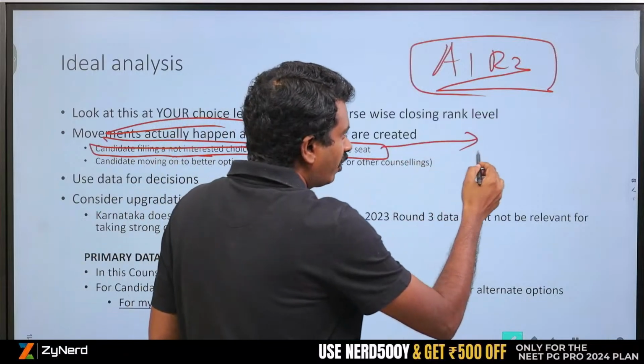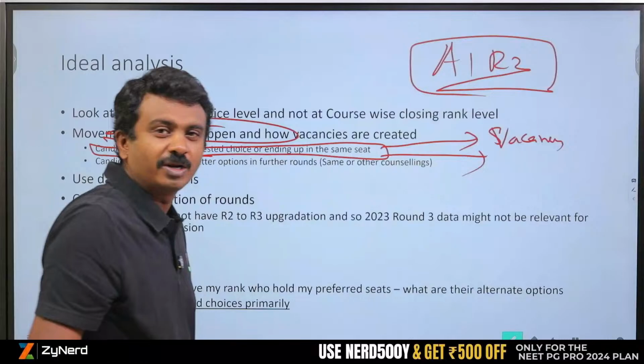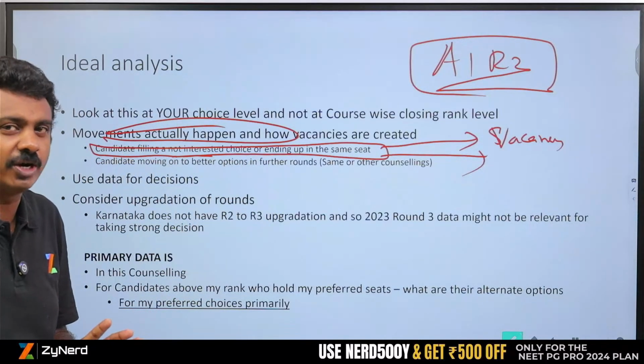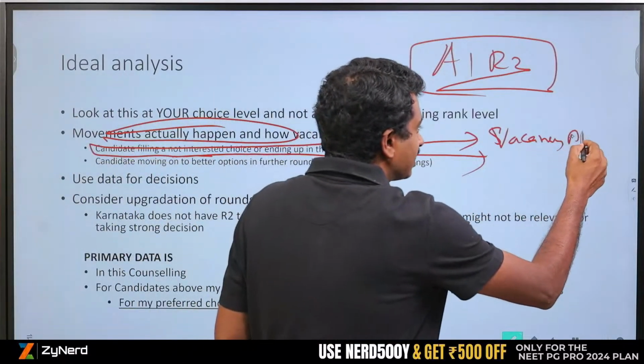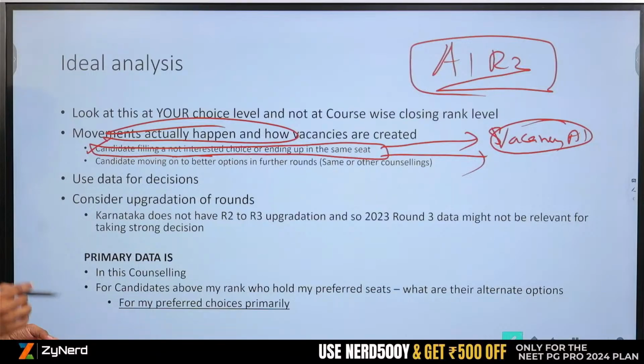How will you come to know? If there is a vacancy in the next round, you will come to know, or you call up the candidate, you will come to know, or if the state releases an admitted list, you will come to know. All India does not release. So we will have to wait for All India vacancies. Basically, somebody who was allotted and did not join, or joined and resigned.